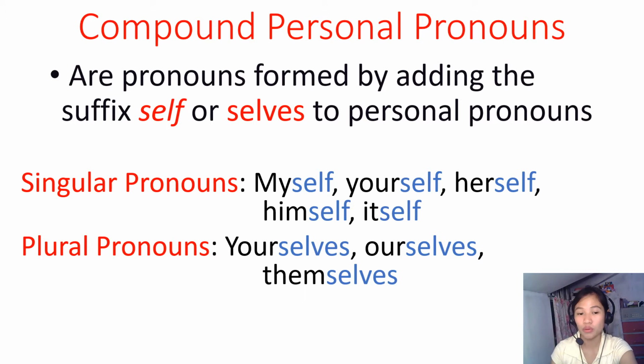But in plural pronouns, you will add selves. Add selves at the end of the personal pronoun to make it a compound personal pronoun. So our personal pronouns are your, our, and them. Again, to make it a compound personal pronoun, we should add selves: yourselves, ourselves, and themselves. So we know now what compound personal pronouns are.